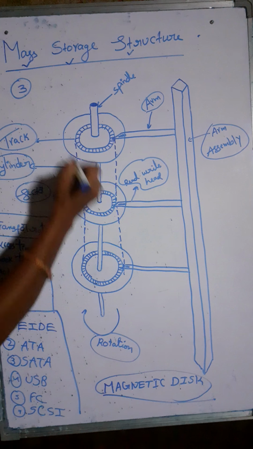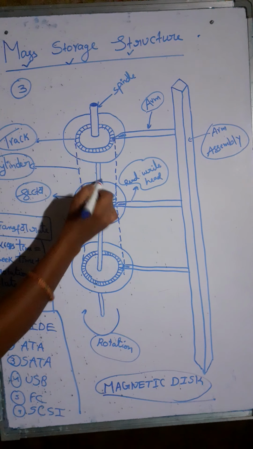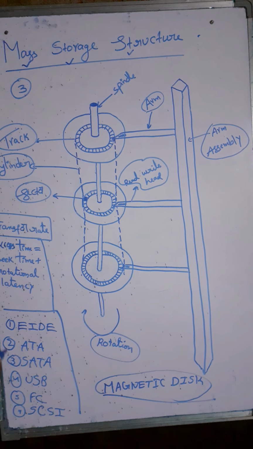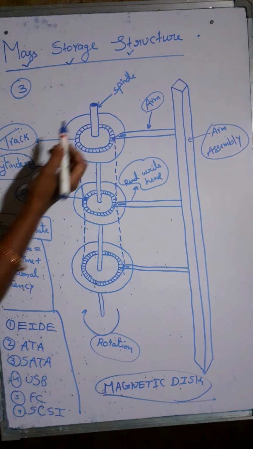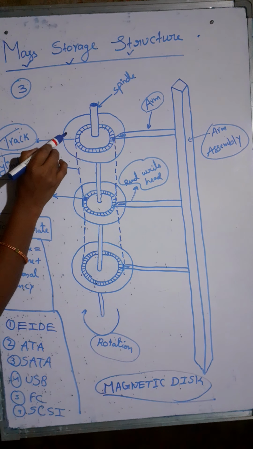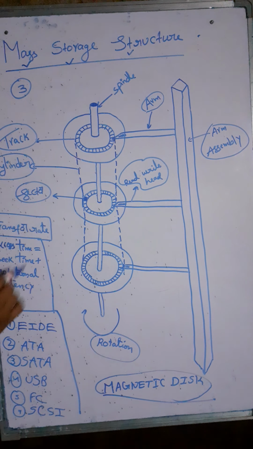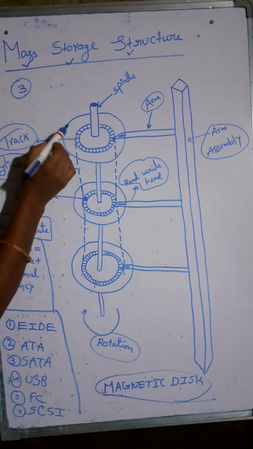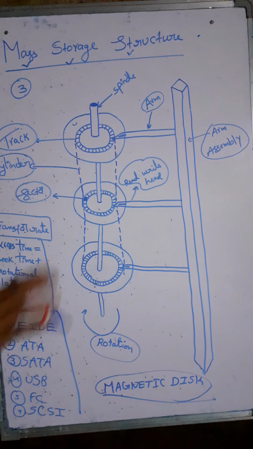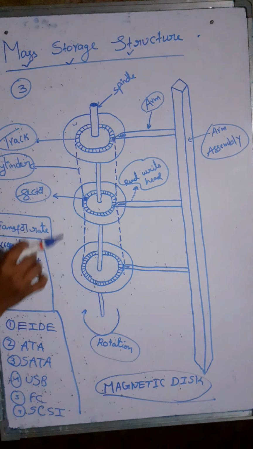So these platters have a circular shape. Each platter is coated with magnetic material. Here we have an upper surface and downwards we have a lower surface. We have two surfaces for a platter, and these two surfaces are coated with magnetic materials.